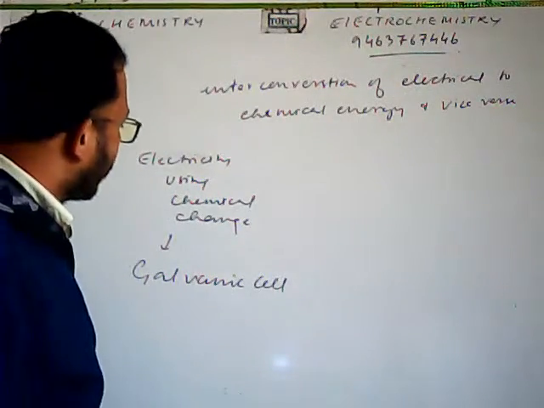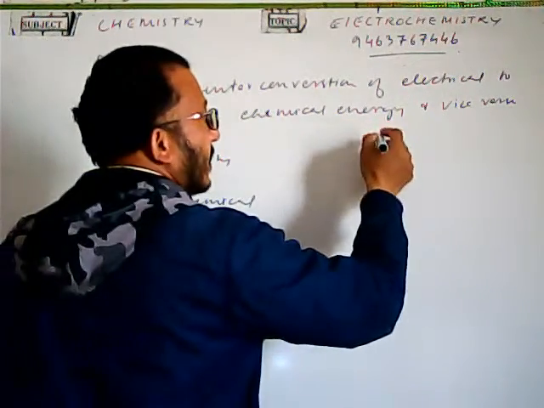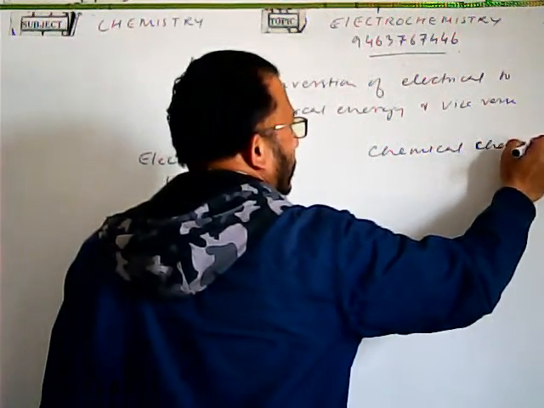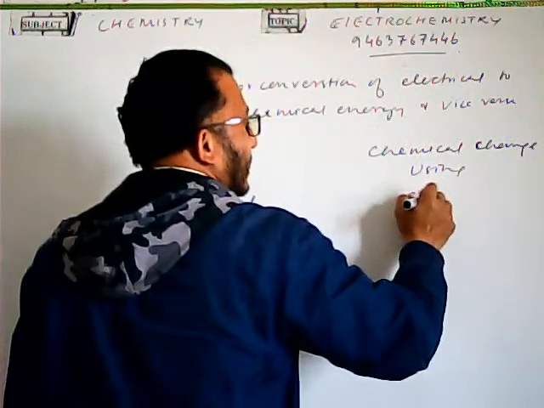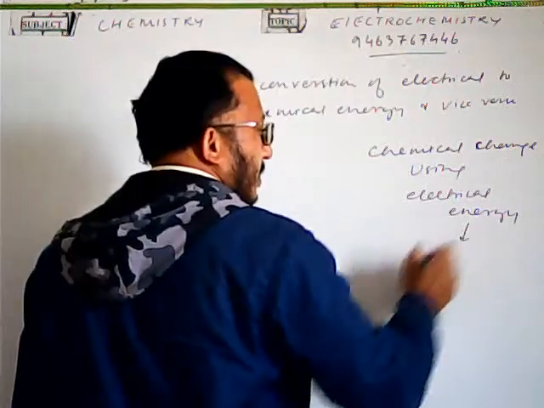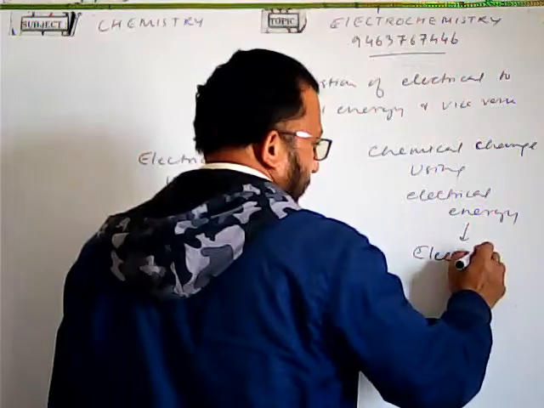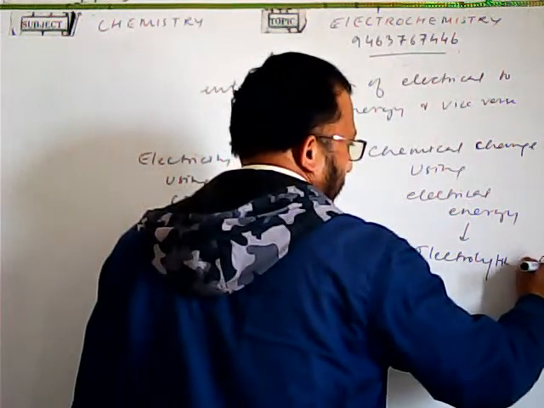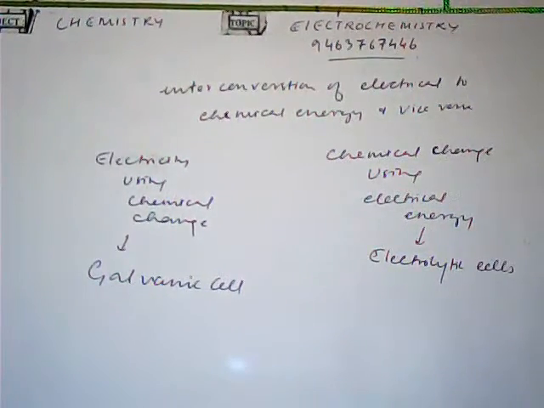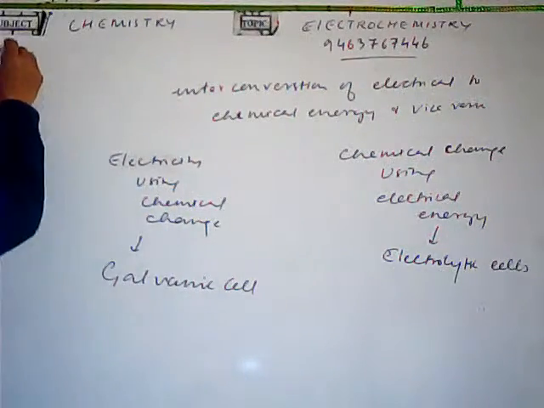And when we bring about the chemical change using electrical energy, the device which we use here is the electrolytic cell.